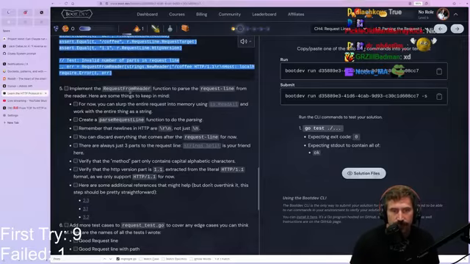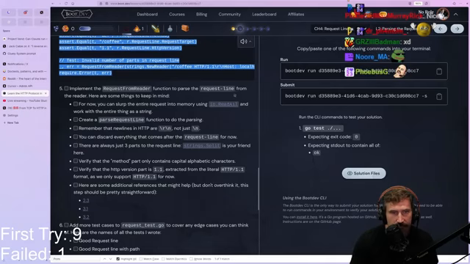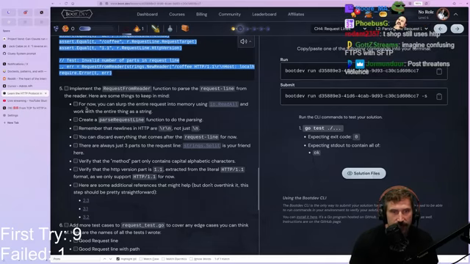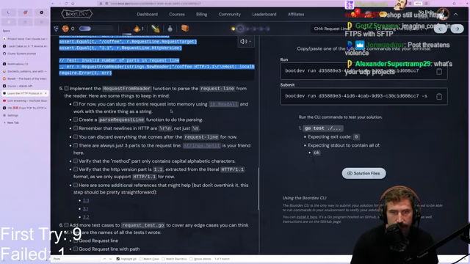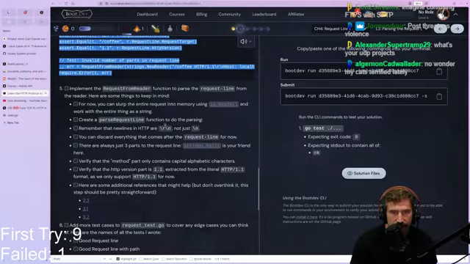We need to implement request from reader function to parse out the request line from the reader. Here's some things to keep in mind. For now, you can slurp the entire request into memory using IO read all. Okay, that makes it really easy. Create a parse request line function to do the parsing. Remember, new lines in HTTP are \r\n, not just \n.